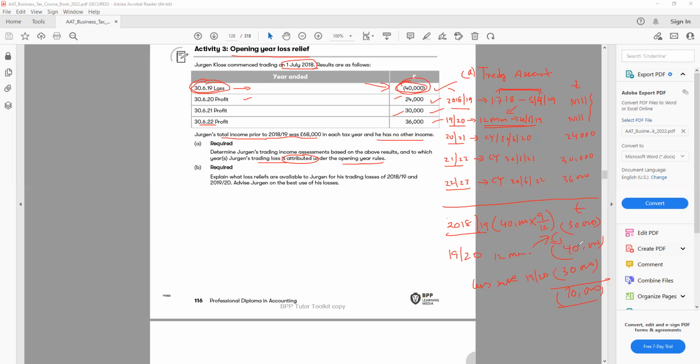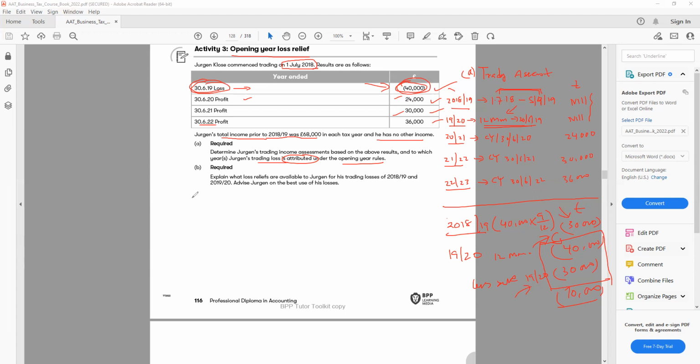So clear. So we can basically make a box. 1920 we have a loss of 40, but already used 30 on 18-19. So we have 10 only for 1920, the loss. Now we need to look at how we can utilize the loss. So now we know 18-19 we have a loss of 30,000 and 19-20 we have a loss of 10,000.